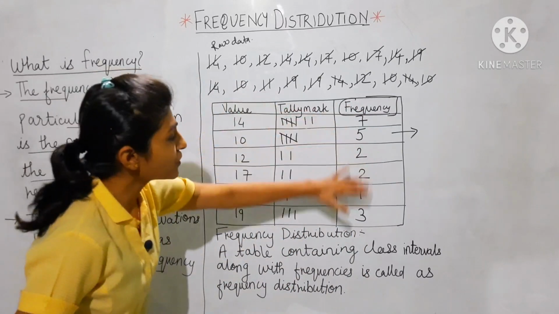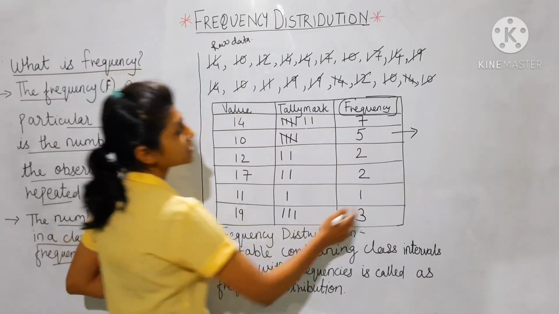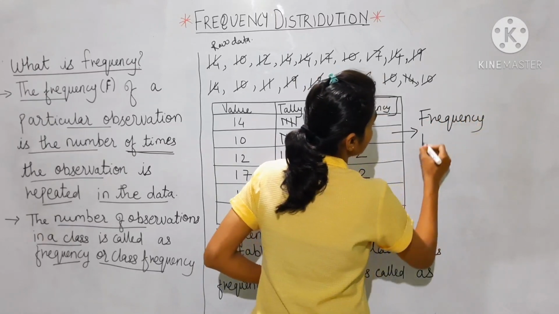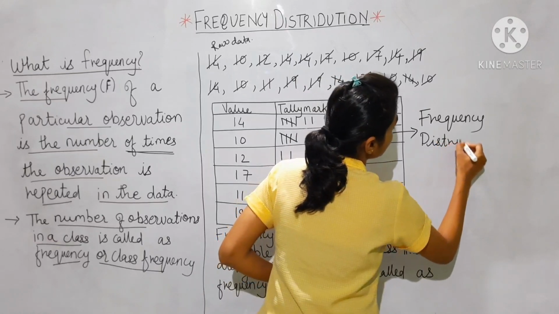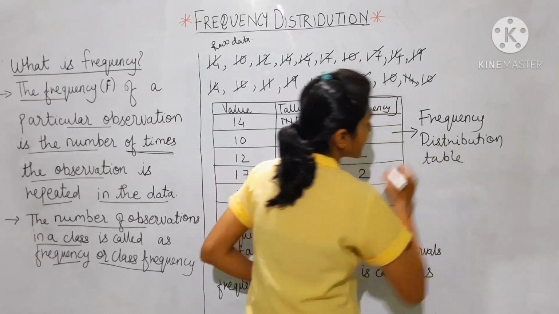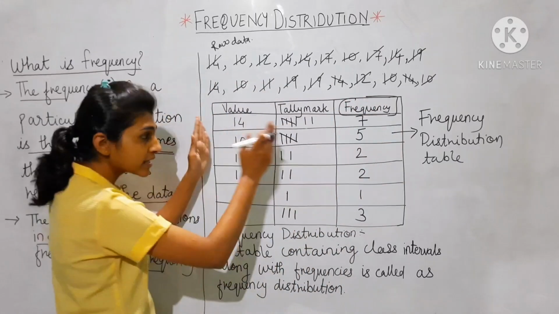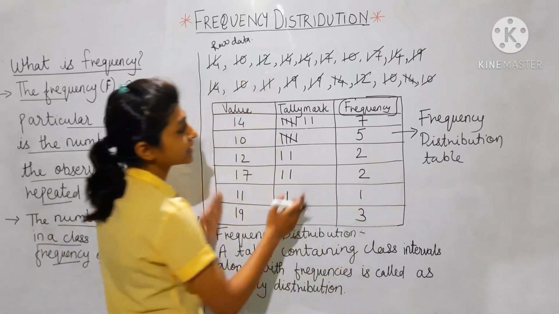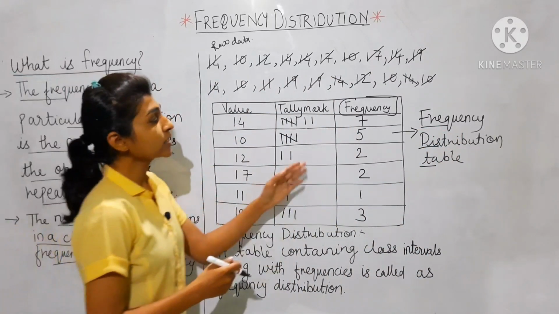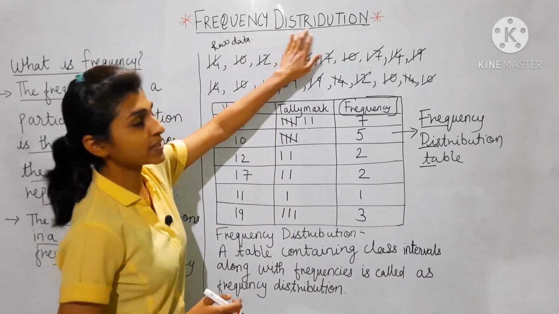If you are putting this frequency in a table, then this table is called a frequency distribution table. So if we are putting all the values, the tally marks and the frequency in a table, then this table is nothing but a frequency distribution. We are distributing the frequency in a particular table, so that is nothing but frequency distribution.